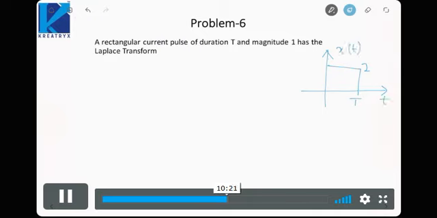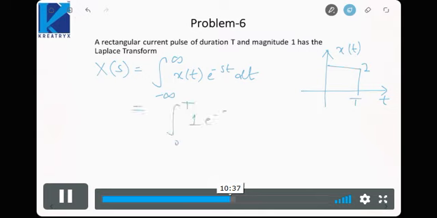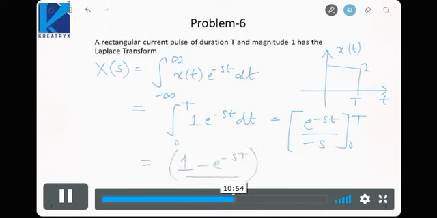To find the Laplace transform, X(s) is the integral from minus infinity to infinity of x(t) e raised to power minus st dt. So it will be the integral from 0 to T of 1 times e raised to power minus st dt. If we integrate it, e raised to power minus st by minus s from 0 to T, and substitute the limits, it will be (1 minus e raised to power minus sT) upon s.